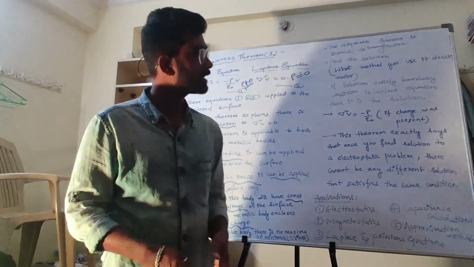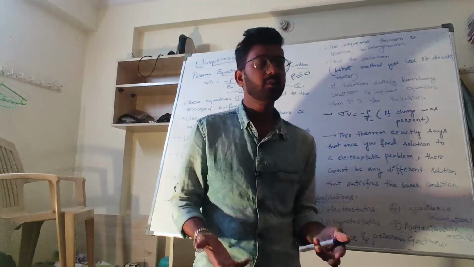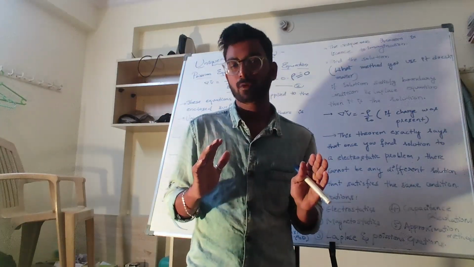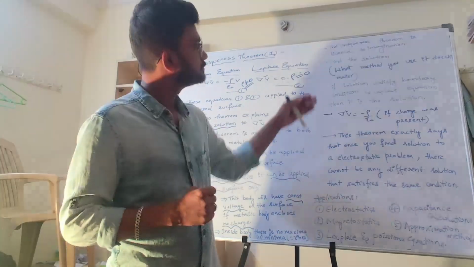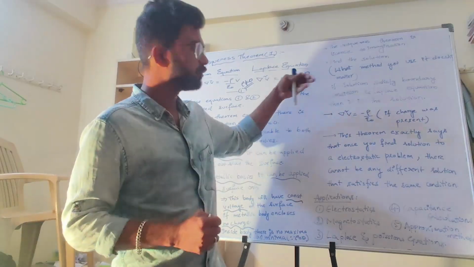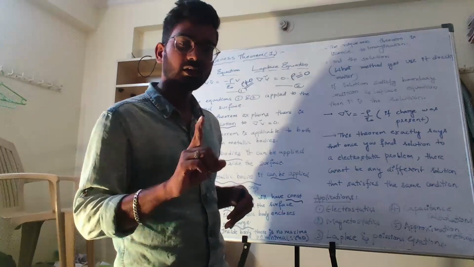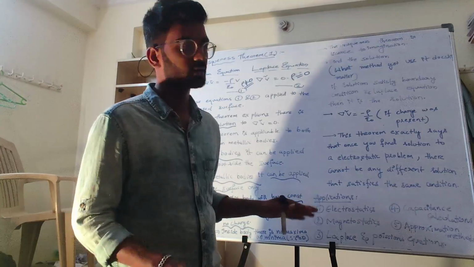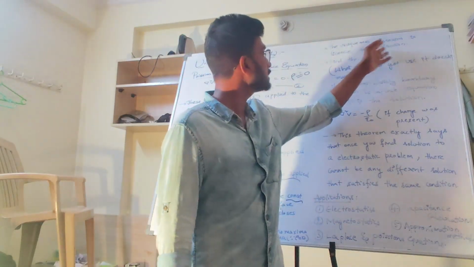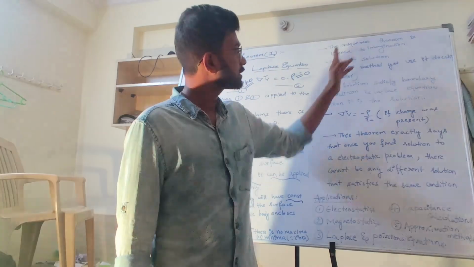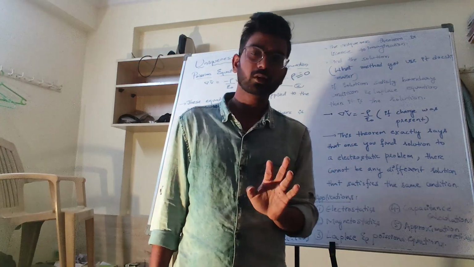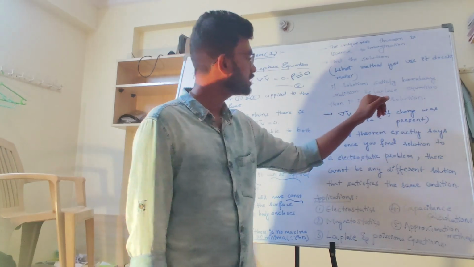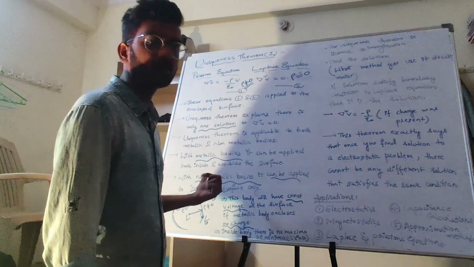So that is imagination. Imaginary means you can go with any way. In any way you can find the solution, whatever method you like, but you will get a unique value that remains constant throughout the surface. That is the uniqueness theorem. Even with any method you find the solution, you will get one solution, and that solution satisfies the Laplace equation, then it is the solution.